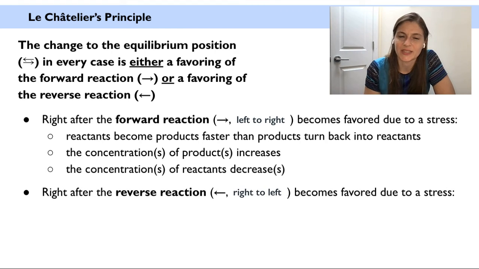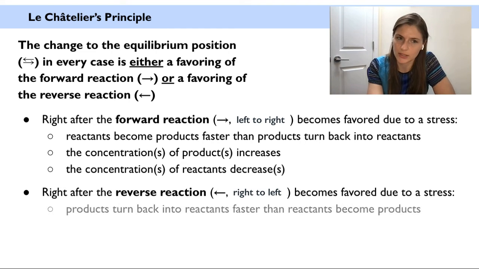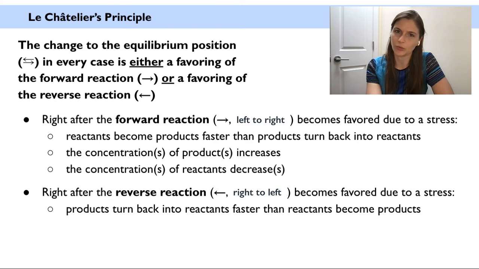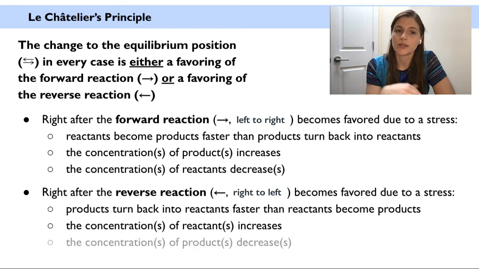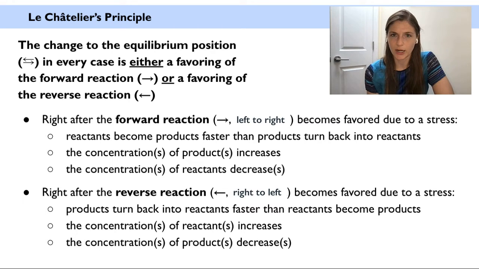If we have the opposite happen, if a reverse reaction, so going from right to left, going back, becomes favored due to a stress, product will turn back into reactant faster than reactant is becoming product. It's like the opposite of what was happening when the forward reaction was favored. This will cause the concentration of reactant to increase because the reverse reaction is making more reactant. It will cause the concentration of the product to decrease because the product is becoming reactant faster than the reactant is becoming product if the reverse reaction is favored.